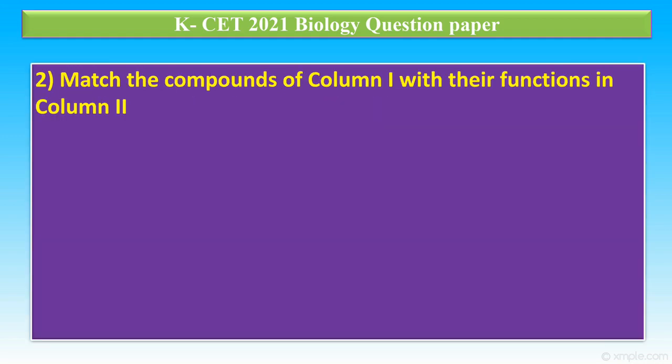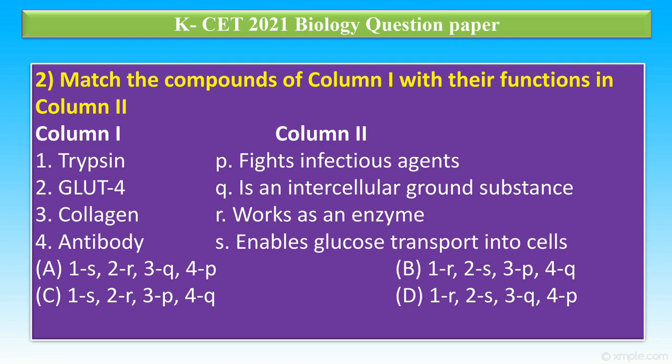Question number 2. Match the compounds of column 1 with their functions in column 2. Column 1: 1, trypsin; 2, GLUT4; 3, collagen; 4, antibody. Column 2: P, fight infectious agent; Q, intercellular ground substance; R, work as an enzyme; S, enables glucose transport into cell.